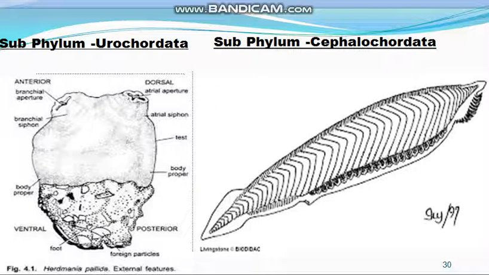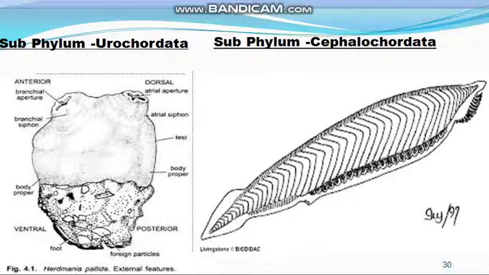You see that in these two subphylums there are certain chordate characters. What are the main chordate characters? They are the presence of notochord, then the dorsal hollow nerve cord, then pharyngeal gill slits, and last, the presence of a tail. These four characters are present at some stage or throughout the life cycle of these animals.